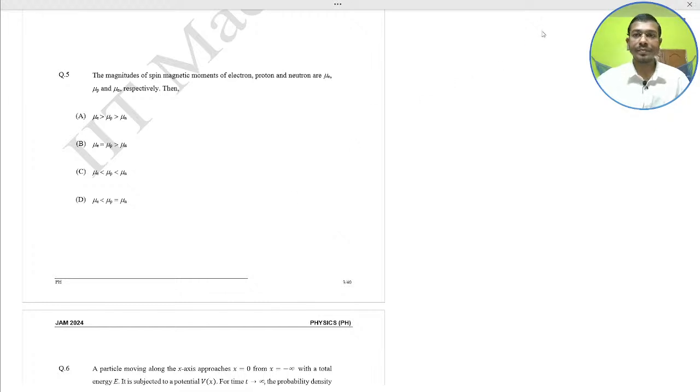So here the spin magnetic moment of a particle is given by the expression mu equal to g q by 2m into s, where g is the gyromagnetic ratio, q is the charge of the particle, m is the mass of the particle and s is the spin angular momentum.